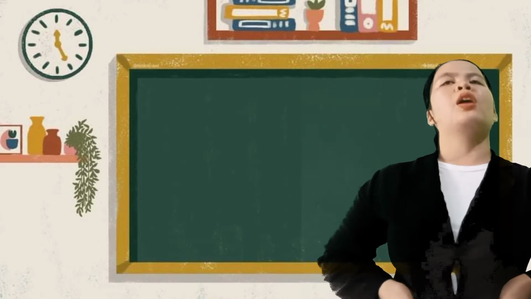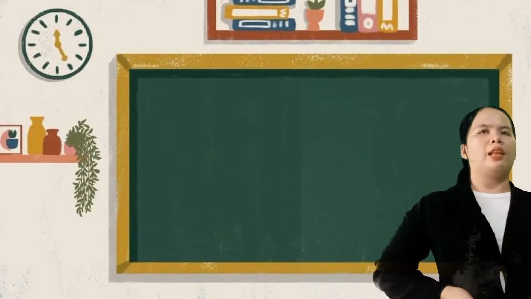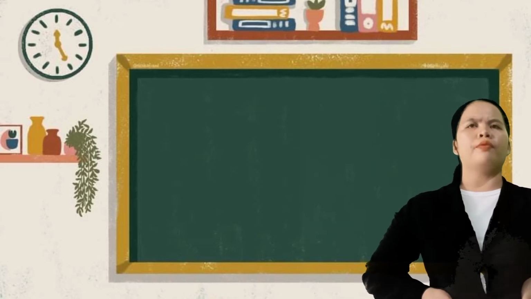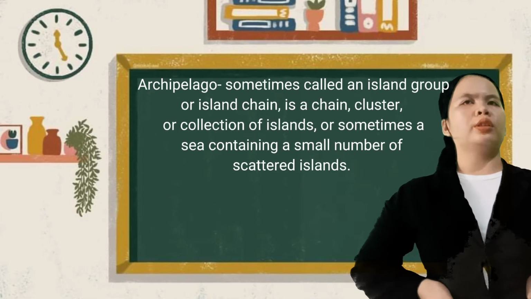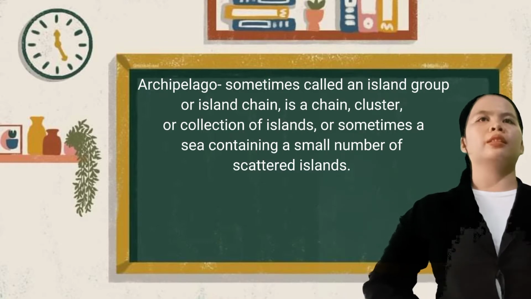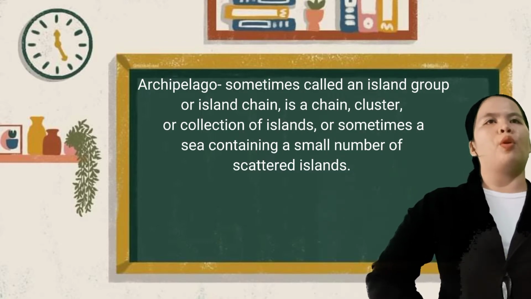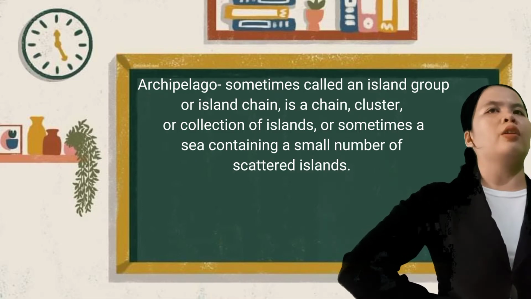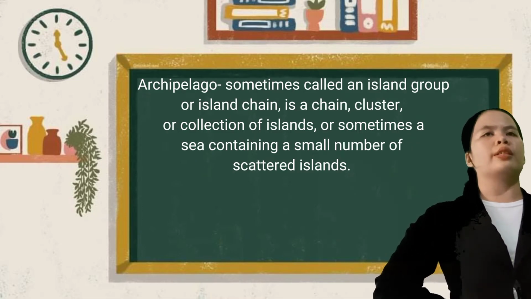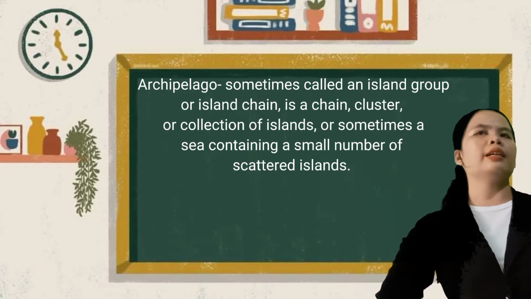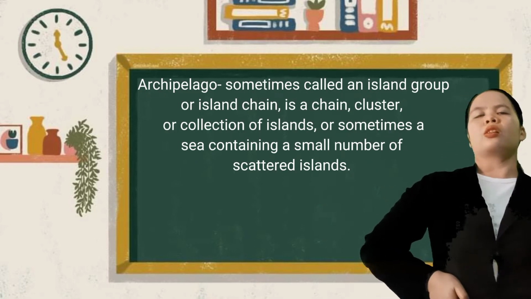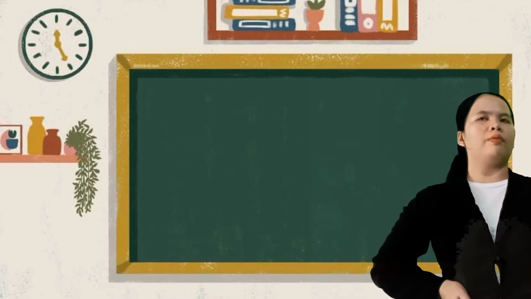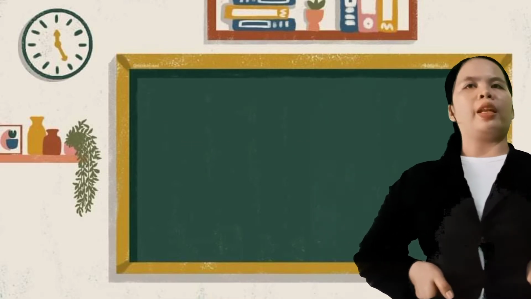Okay, very good. So next, class, is archipelago. So for you, class, what is archipelago? Okay, very good. So archipelago, sometimes called an island group or island chain, is a chain, cluster, or collection of islands, or sometimes a sea containing a small number of scattered islands. So did you understand, class? Okay, very good. So next is peninsula.